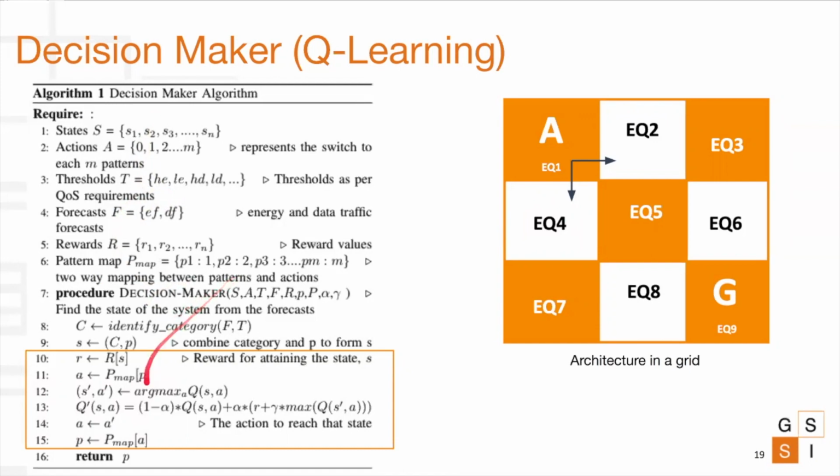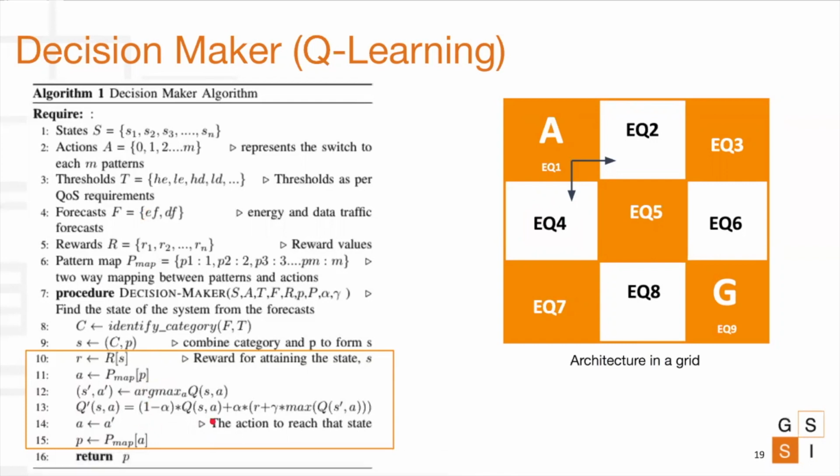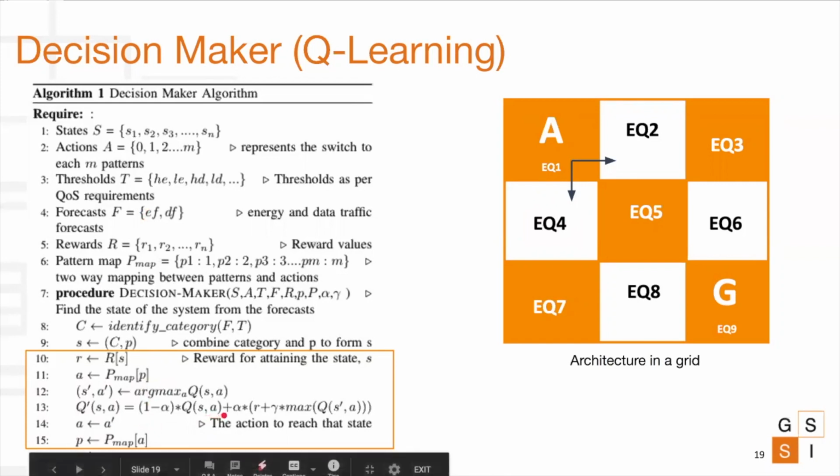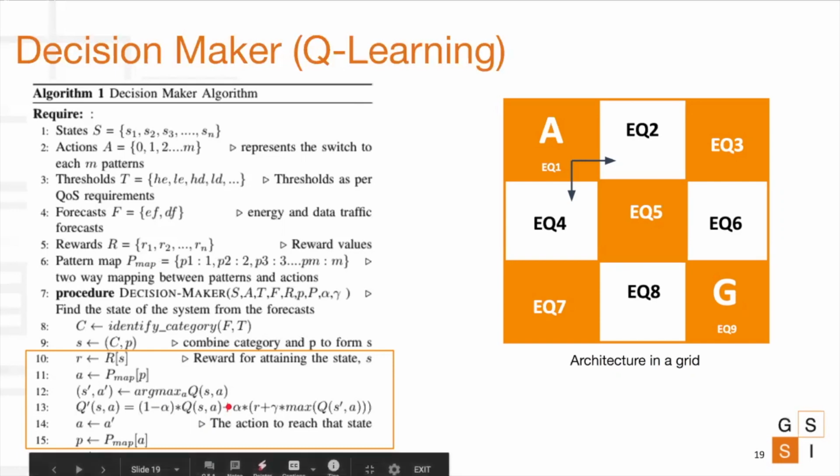So the Q table is updated using this formula. The action is then sent as the decision to the adaptation executor for executing the adaptation. One thing to note here is that the entire process happens in a proactive manner. So for every decision made, the forecast in the next time step is implicitly used as the reward or penalty for the decision. This way, the system keeps learning continuously from every adaptation.